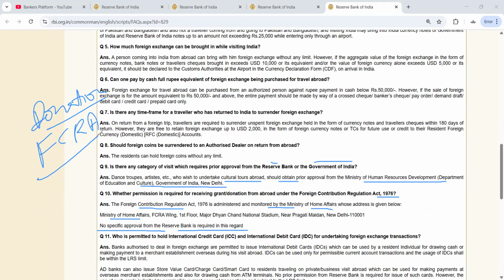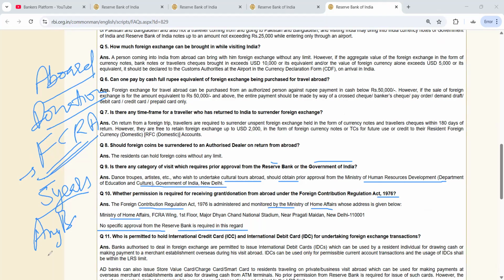Okay. So if anybody, any trust or NGO, is taking donation from abroad, they should have FCRA certificate. Okay. And this also you can remember, this FCRA certificate is valid for 5 years. Okay. And for FCRA, there should be one FCRA account. And earlier any bank could open the FCRA account, but now there's a restriction.